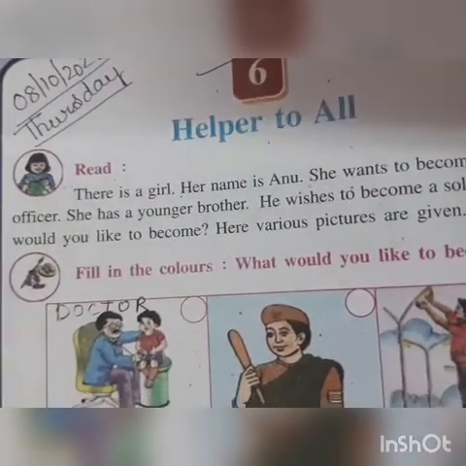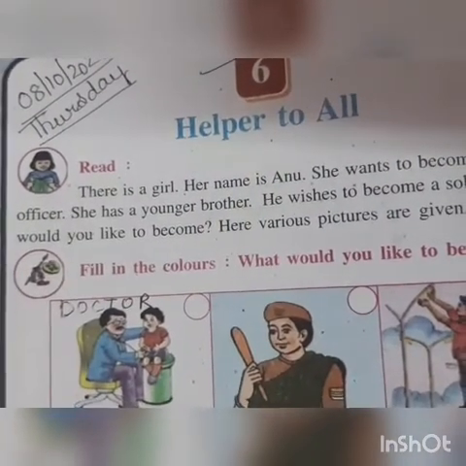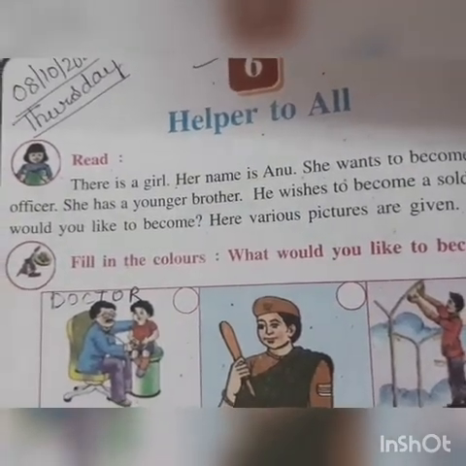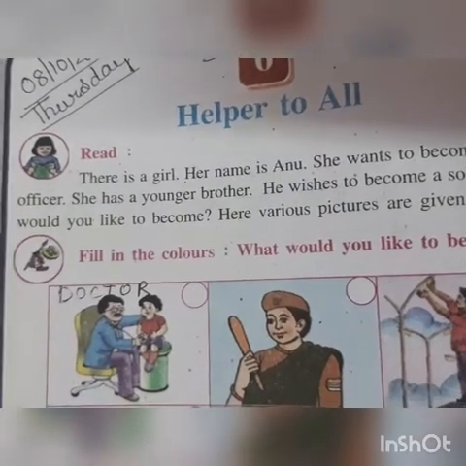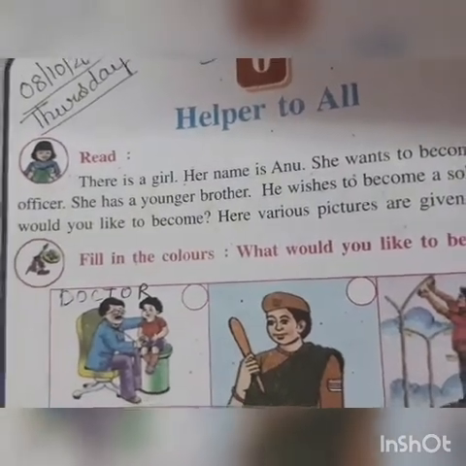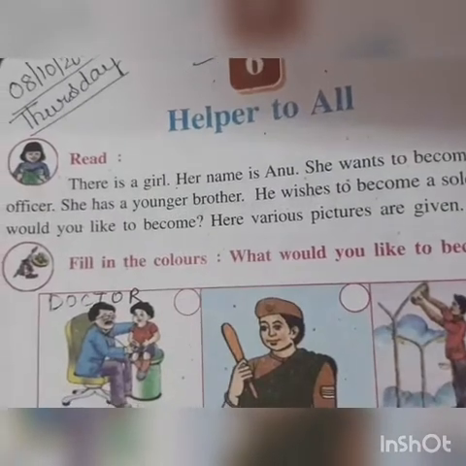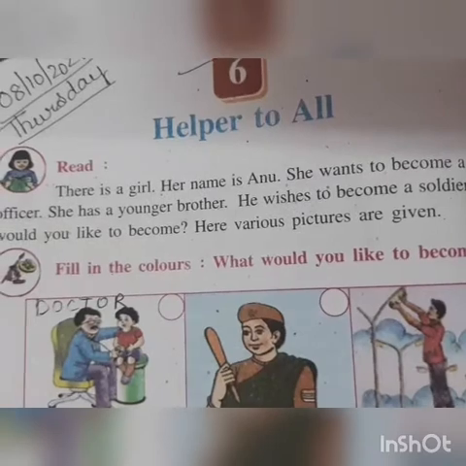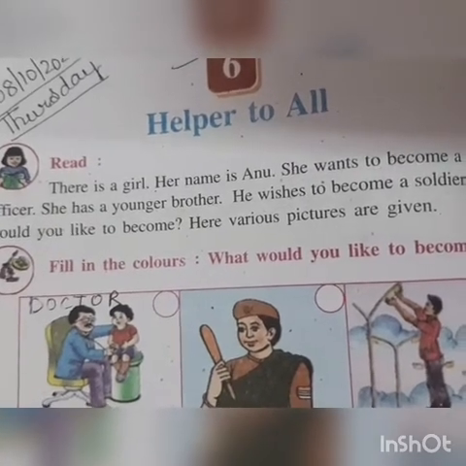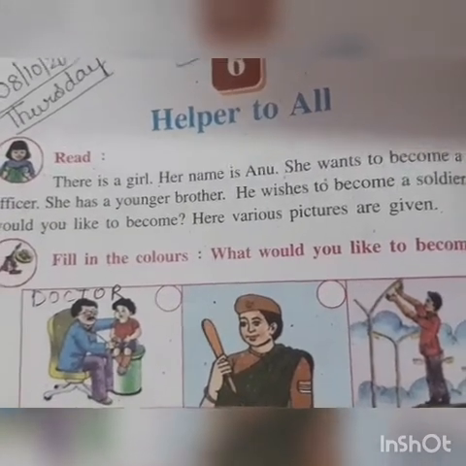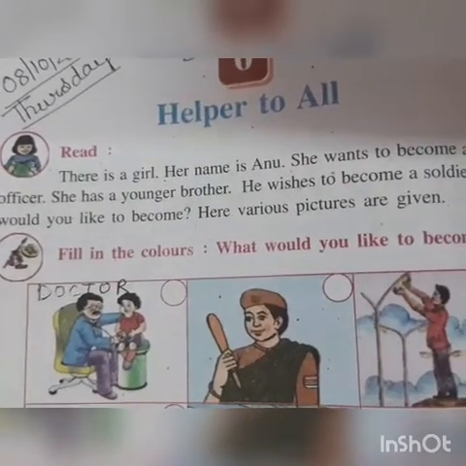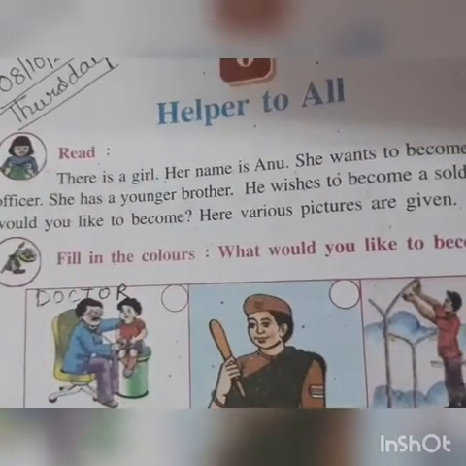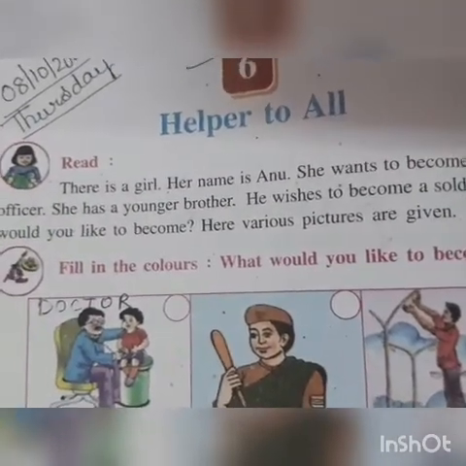You know, my dear children, that there are many people who help us in our day-to-day work also. You take a simple example of the maid that comes to your home to help your mother in cleaning the utensils or sweeping the room or brooming the room and washing the clothes. So she is one type of our helper only, because she is helping us in our day-to-day work. As there are many such people who are helping us out in our day-to-day activities, and they are not only helping us but they are helping everyone. So the person who helps in doing something for you is called the helper.